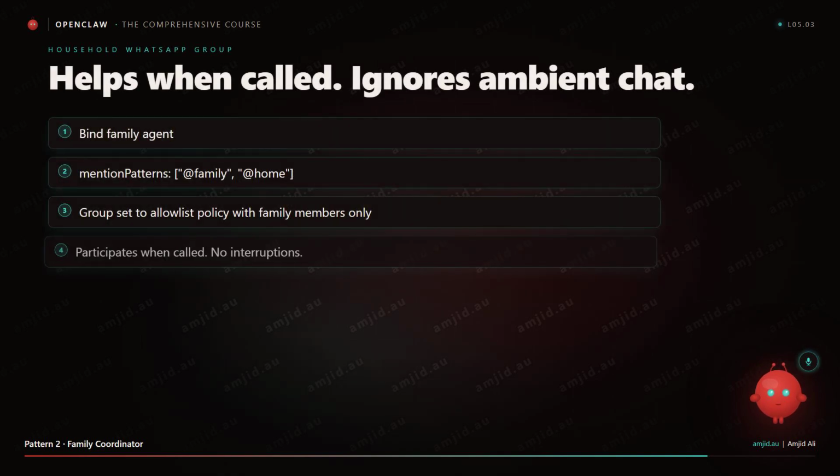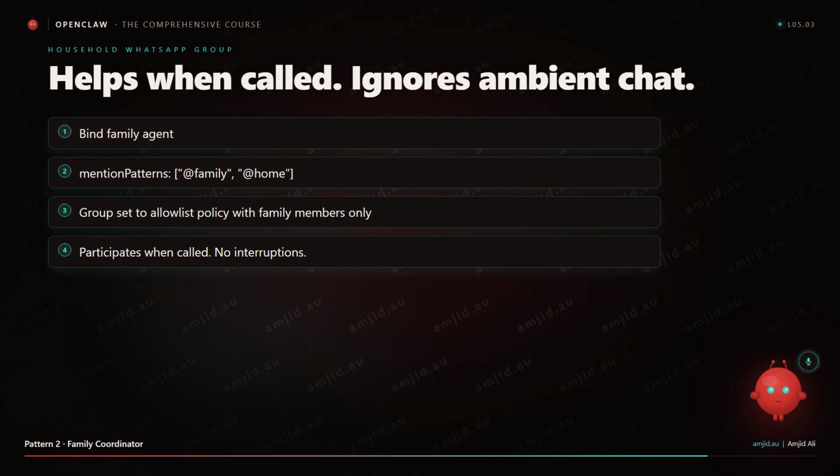Pattern 2: family coordinator in a household WhatsApp group. Bind the family agent. Set mention patterns to @family and @home. Set the group to allow list policy with only family members. The agent participates when called, ignores ambient chat.